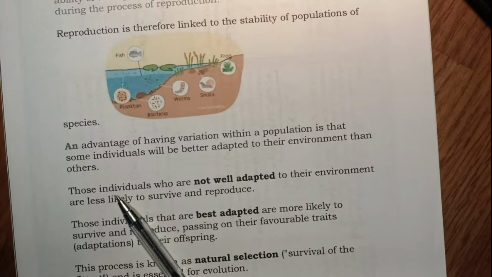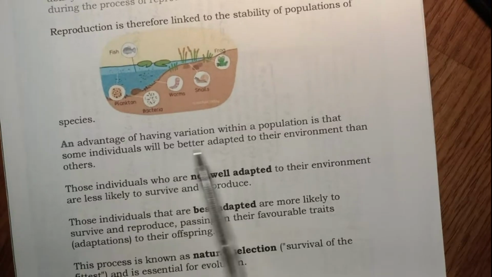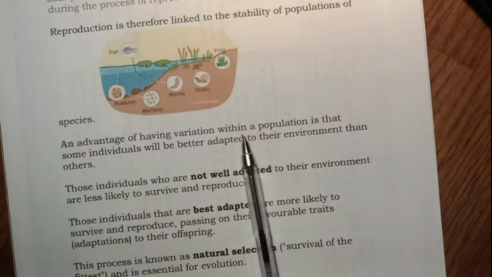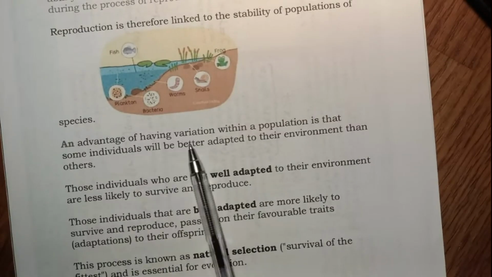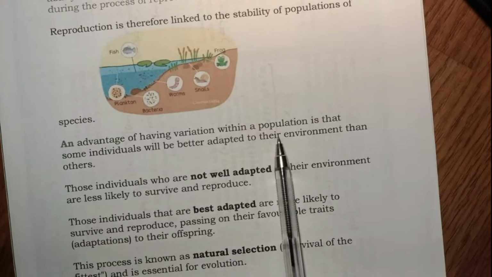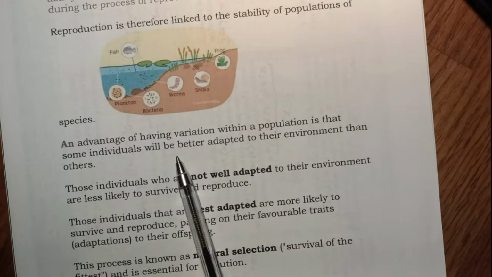Some of them will be more resilient, resistant to viral infection like COVID infection. Some will be better protected against heart diseases. So the population has a variation. An advantage of having variation within a population is that some individuals will be better adapted to the environment than others.